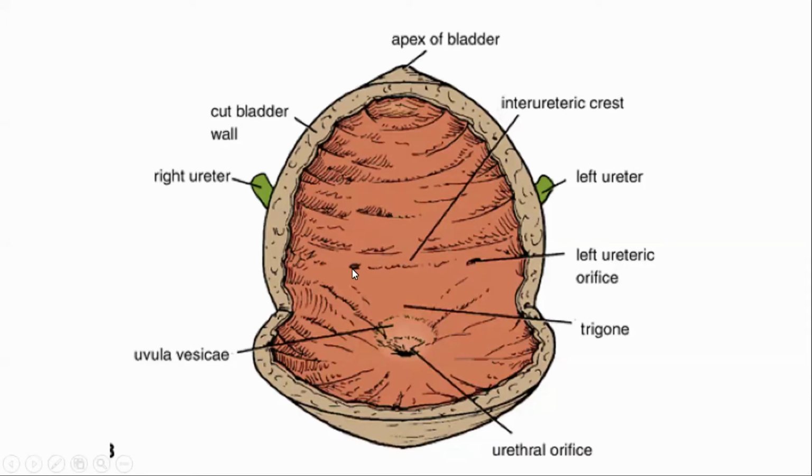Opening of one ureter, opening of another ureter, so the openings of the right and left ureter. In between them there is one muscular folding that is known as the interureteric crest or interureteric ridge.